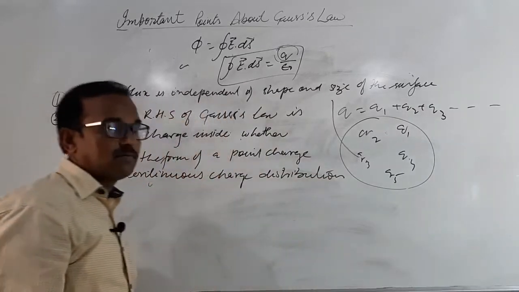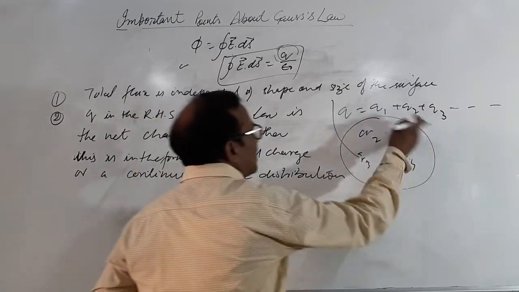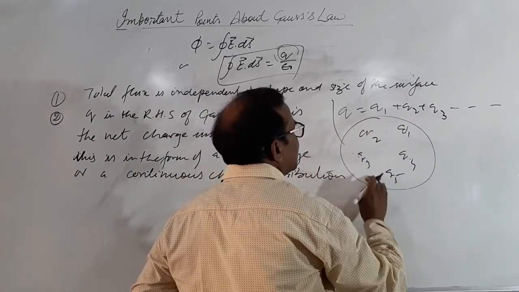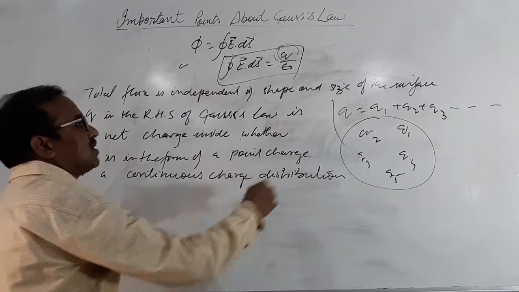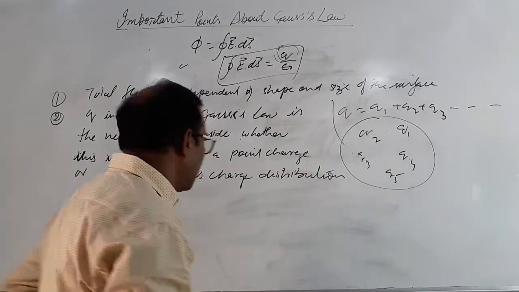Okay, this is the second point. So if many charges or many point charges or many distributions are there, total charge will be Q, and that is here in the right hand side of Gauss law.